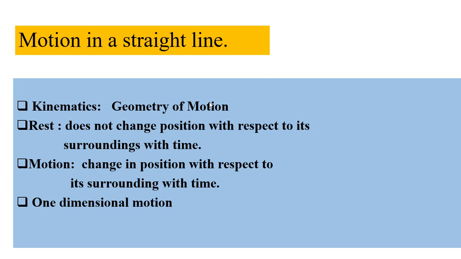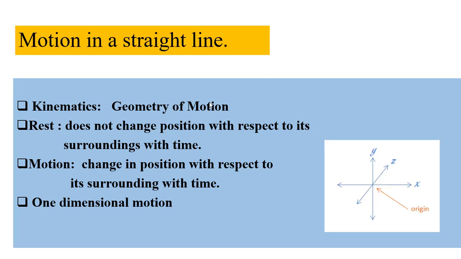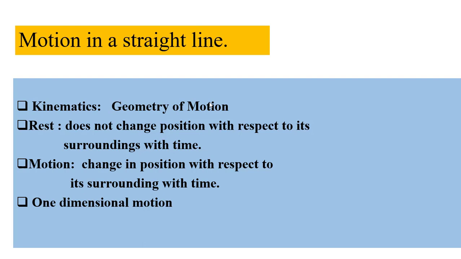To locate an object, we take some reference point. Take a point called origin. We define its position. You are moving from one place to another. What is changing? Your position. So this position is defined by a reference point, or your position is taken from a reference point, which is called origin.